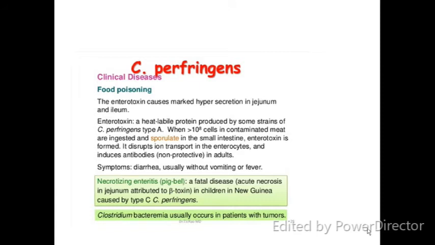The enterotoxin, we have learned that the enterotoxin causes food poisoning, causes hypersecretion in the jejunum and ileum. The enterotoxin is heat labile, produced by some strains of perfringens type A. When more than 10 to the power of 8 cells in contaminated meat are ingested and sporulate in the small intestine, enterotoxin is formed. It disrupts ion transport in the enterocytes and induces antibodies in adults. Symptoms are diarrhea, usually without vomiting or fever. Necrotizing enteritis, a fatal disease in children in New Guinea, is caused by type C perfringens. Clostridium bacterium usually occurs in patients with tumors also.